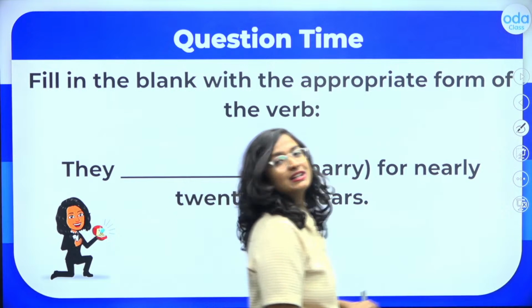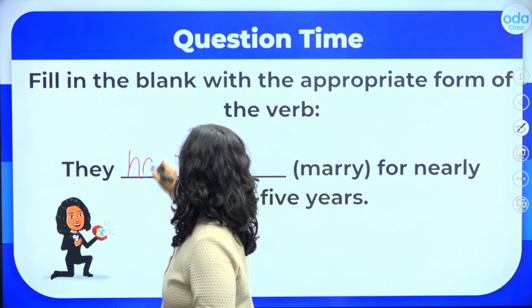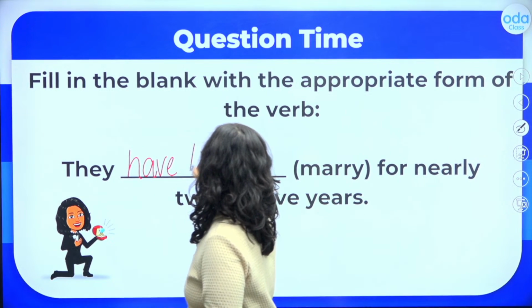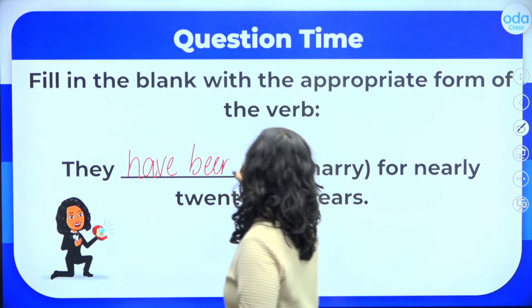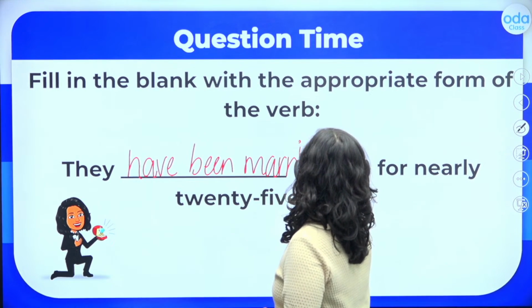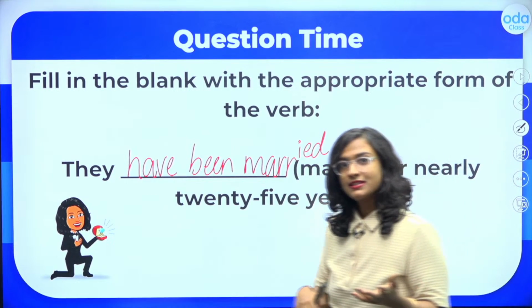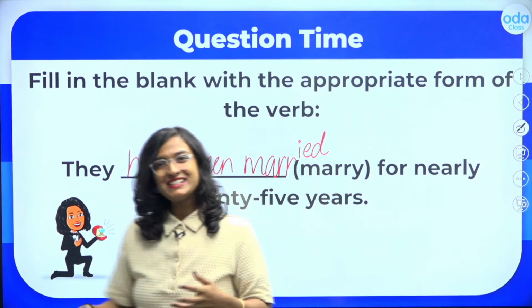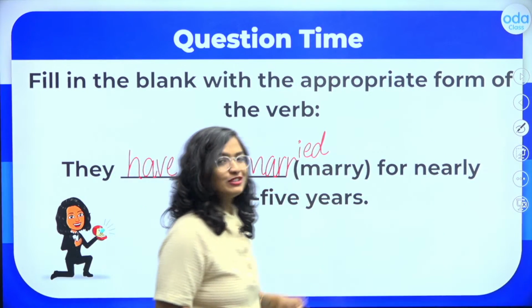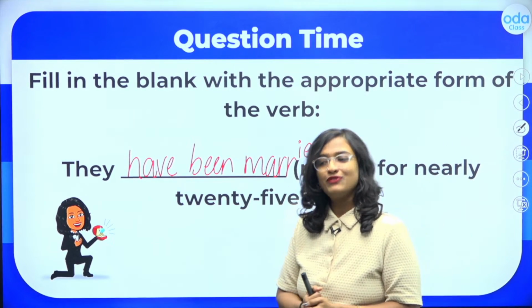Now students here, I will write they have been married. Here kids, notice this action started in the past but it's still ongoing, right? So that is why kids, here we will say they have been married for nearly 25 years.